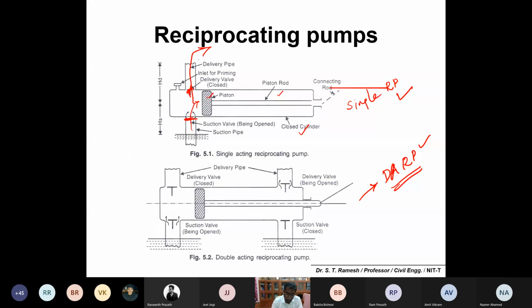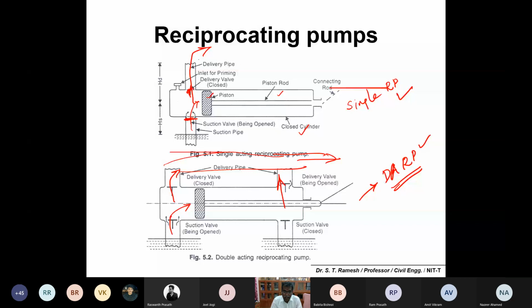That can be managed in a double acting reciprocating pump. That means one side is suction, the other side is delivery. Just look into the diagram. Once the piston moves from left side to right side, this valve opens and water is filled in, and at the same time, here you get a delivery. When the piston moves from right side to left side, this side is delivery and the other side is suction. So if these two are connected, you get a continuous output of water. Is it okay? Please remember these concepts.